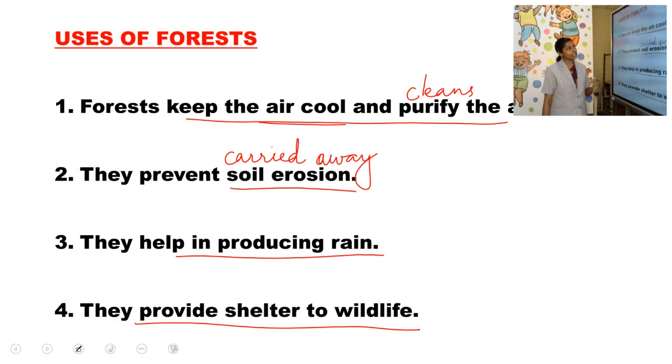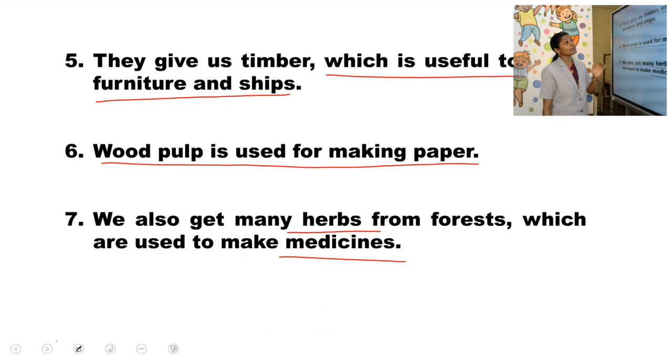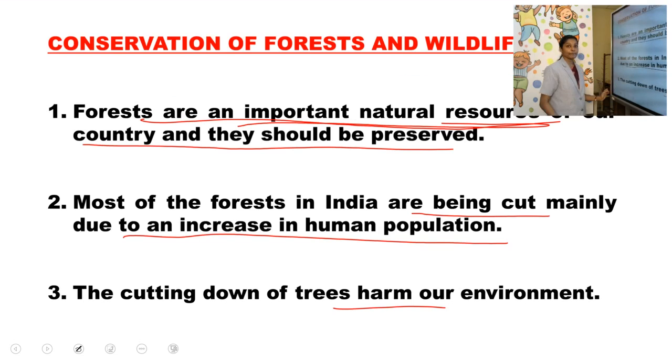Then the uses of forest: it keeps the air cool and purifies the air. They prevent soil erosion. They help in producing rain. They provide shelter to wildlife. They give us timber which is used for making furniture and ships. Wood pulp is used for making paper. And we also get many herbs from forest which are used to make medicines. Ayurveda is there, which uses these herbs.